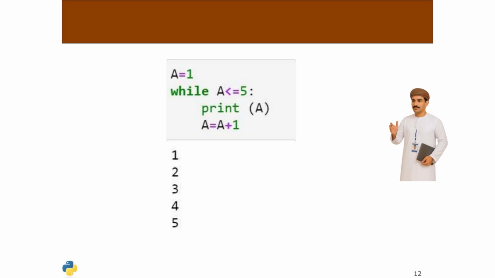Consider a while loop that prints even numbers from 2 to 10. Initialize a variable at 2, and while it is less than or equal to 10, print the variable and increment it by 2. This loop efficiently demonstrates how to iterate over a specific range with a defined step.